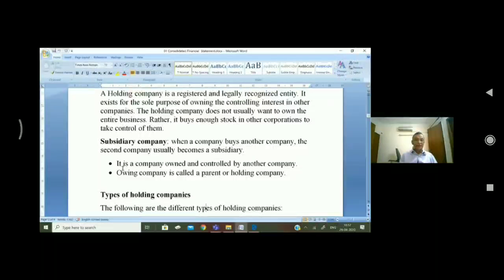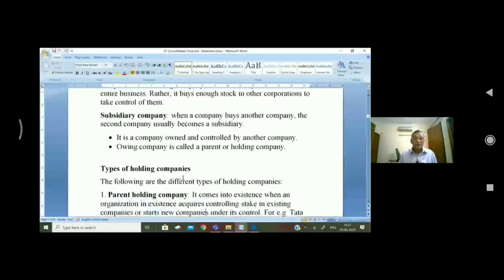Now what is a subsidiary? It is a company owned and controlled by another company. What is that other company? The parent company. A subsidiary company is controlled by the parent company. The owning company is called a parent or holding company. I hope it is clear.